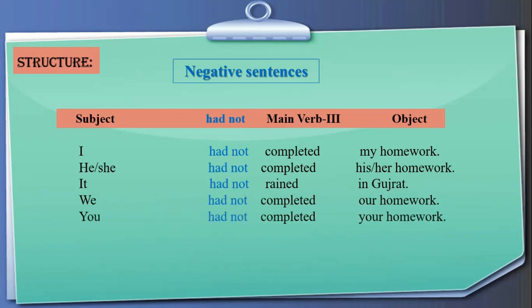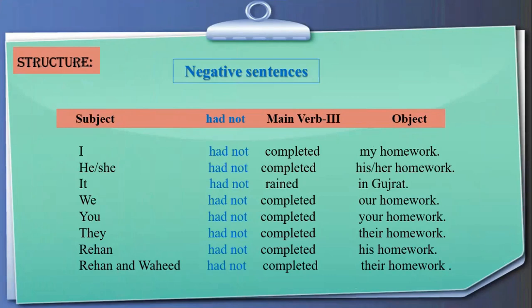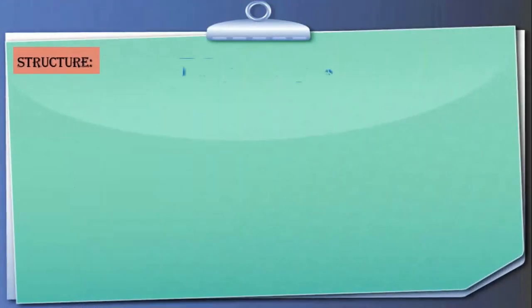You had not completed your homework. They had not completed their homework. Rehan had not completed his homework. Rehan and Wahid had not completed their homework. So this is the way we make negative sentences in past perfect.